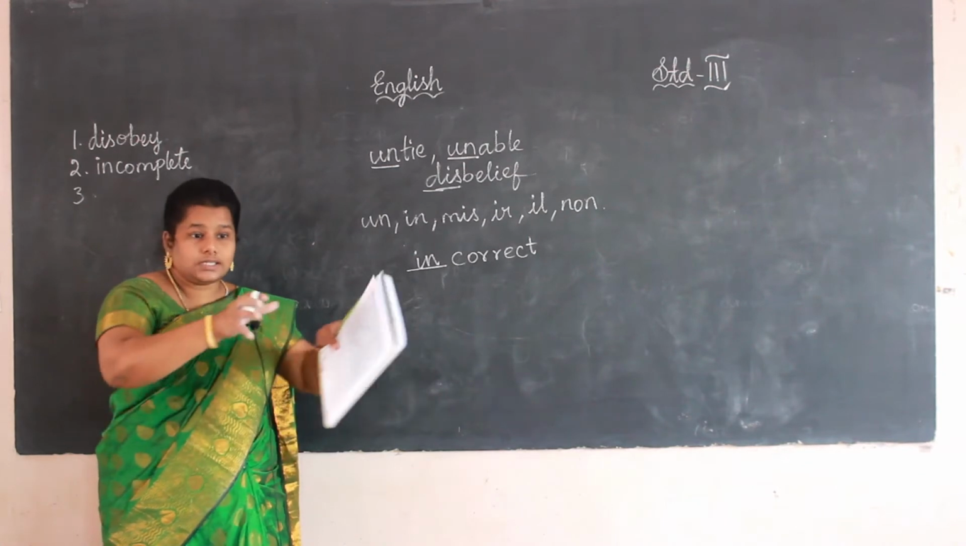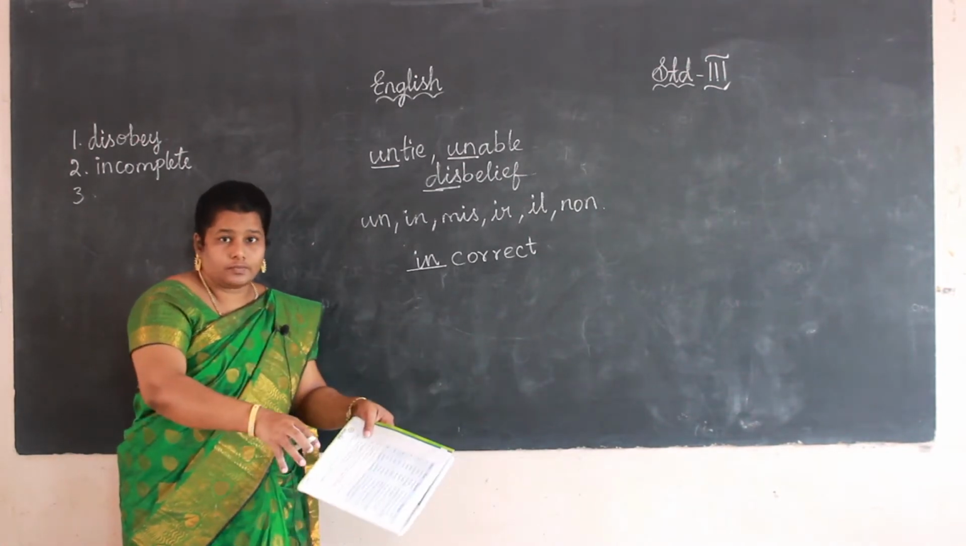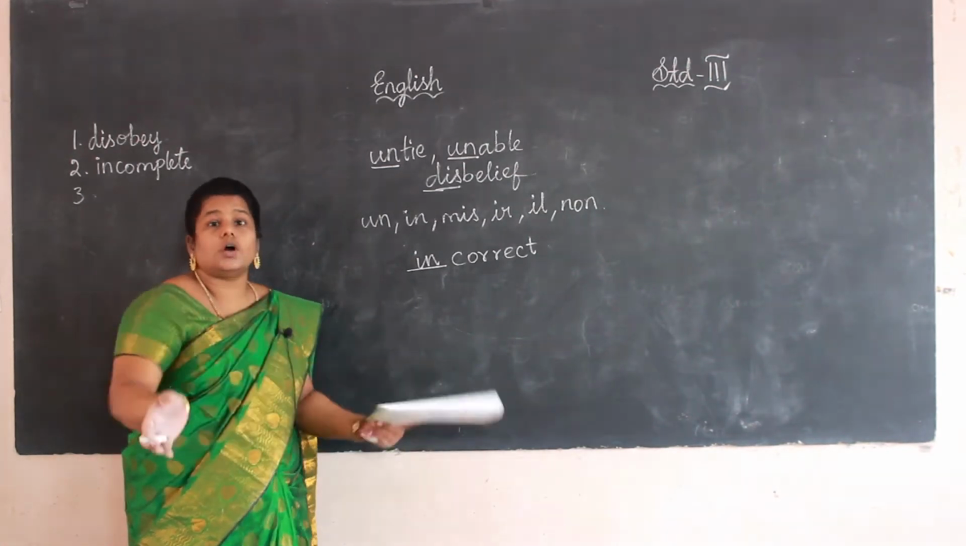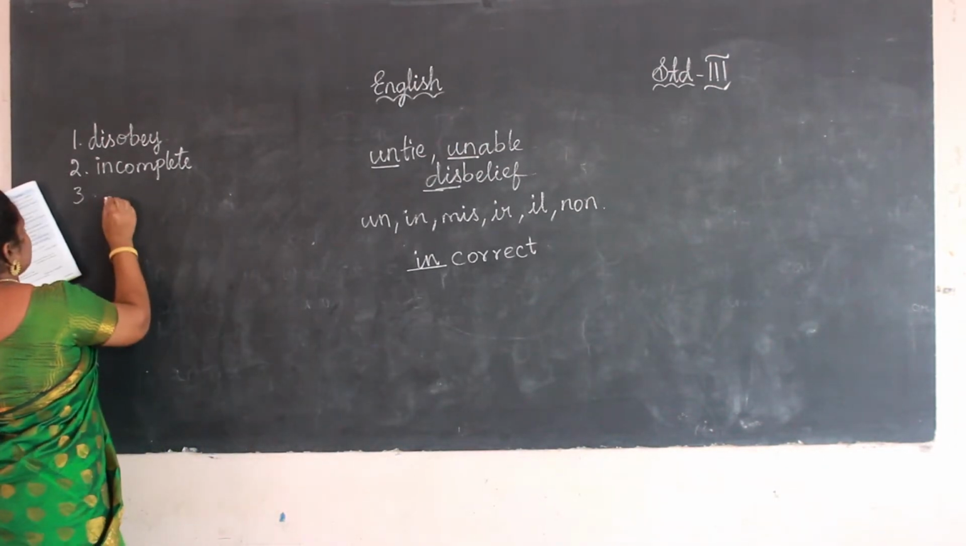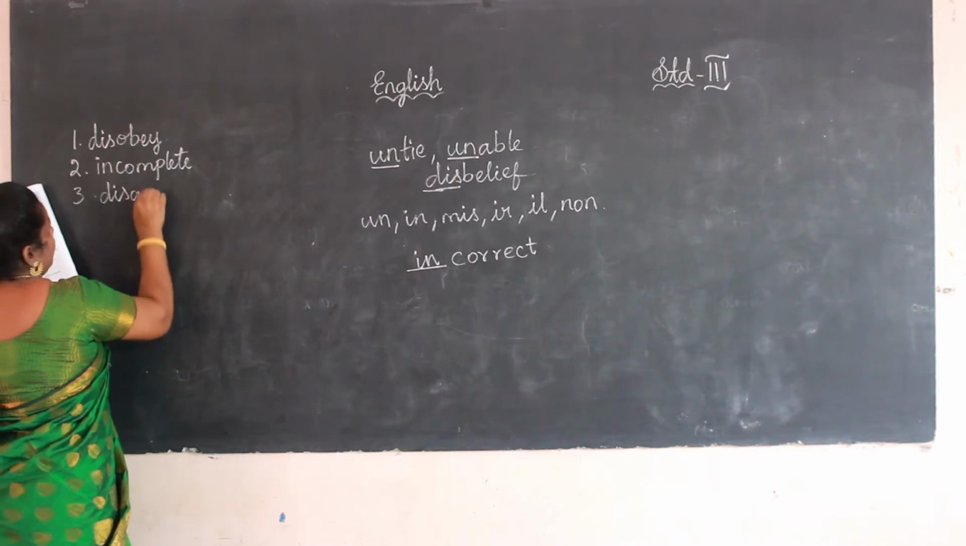And next, third one, the magician made the birds dash: misappear, disappear, unappear. Yes, appear means we are able to see. Disappear means we are not able to see. It suddenly went off, right? So, which is the answer? Disappear.